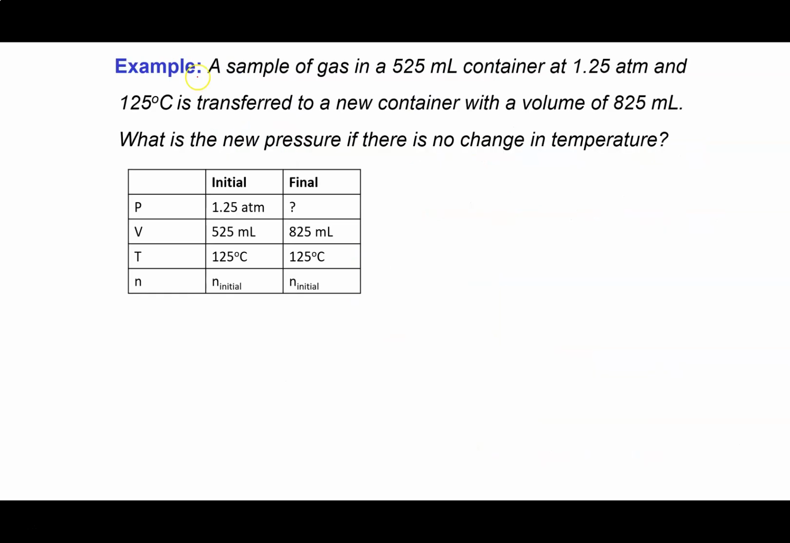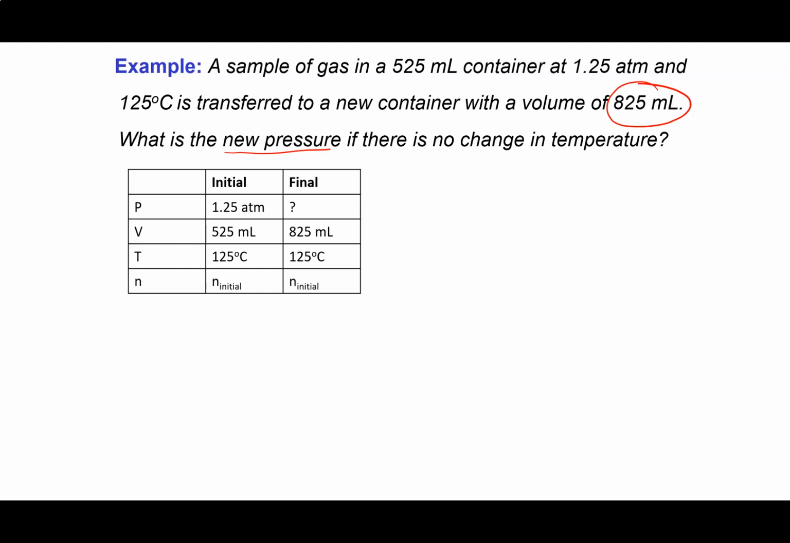Okay, so here we go. A sample of gas in a 525 milliliter container at 1.25 atmospheres and 125 degrees Celsius is transferred to a new container with a volume of 825 milliliters. What is the new pressure if there is no change in temperature?